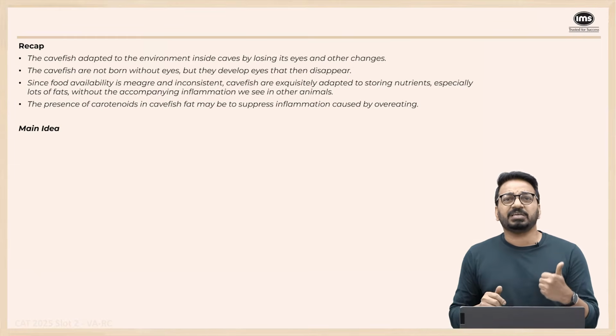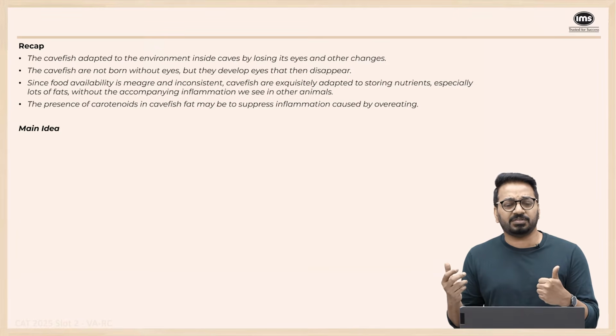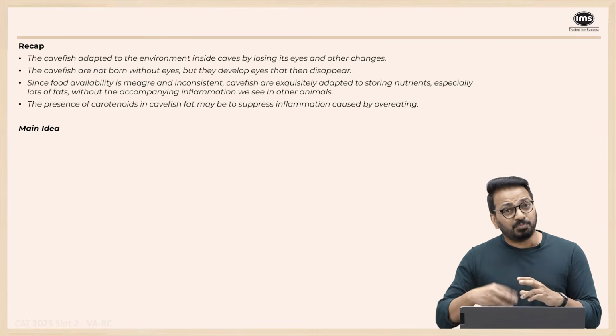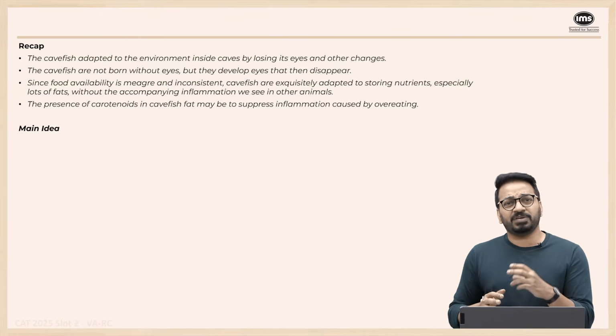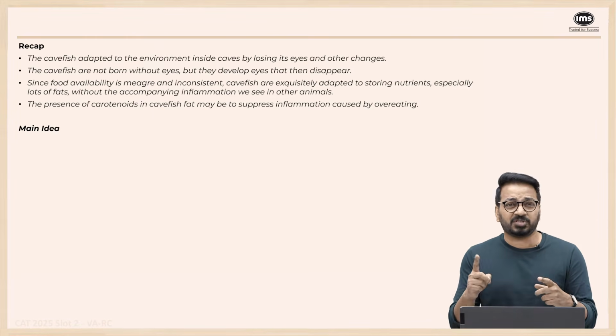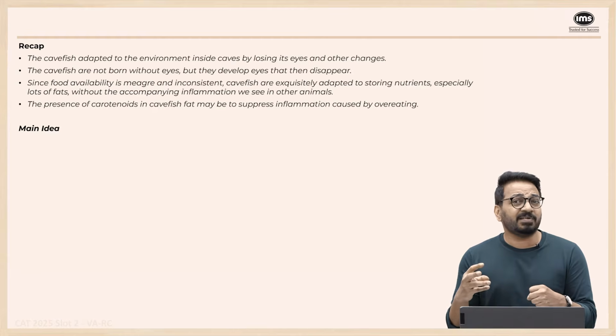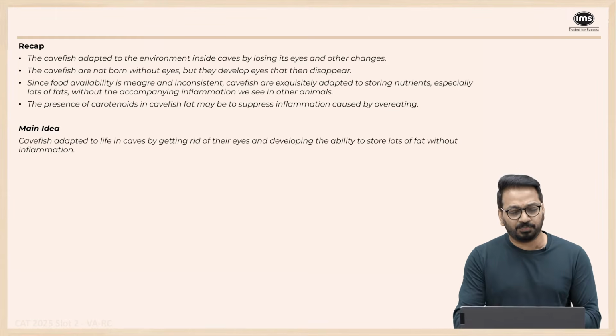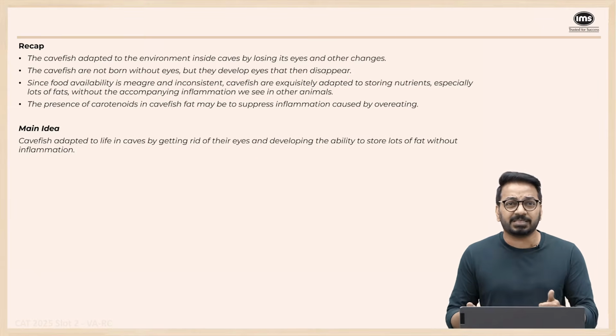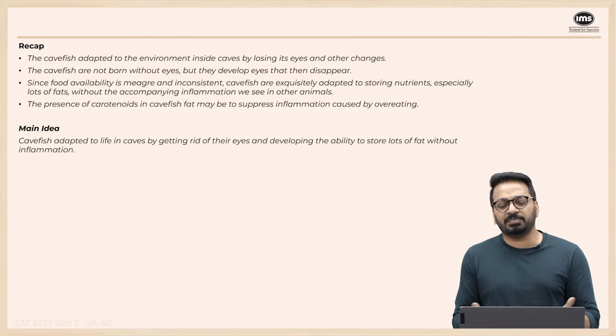So we're seeing the recap. Cavefish adapted without eyes, and some other changes. They are not born without eyes, but they develop later. Since food availability is meager, they eat a lot, lots of fat, but surprisingly, inflammation is low, right? Inflammation is low, but why? Because these fats are bright yellow in color, lots of carotenoids, and that might be the reason why the inflammation is low. So broadly, it's a very, very descriptive passage. There is no main argument apart from the last one. So cavefish adapted to life in caves by getting rid of their eyes and developing the ability to store lots of fat without inflammation. That's the whole story. Right?